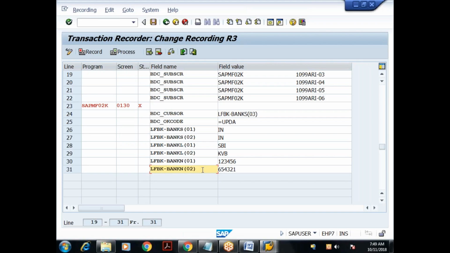In our case, vertical scrolling was not there, so we have set the lines property. But here this is a standard transaction, so the horizontal and vertical scrolling will be available by default.